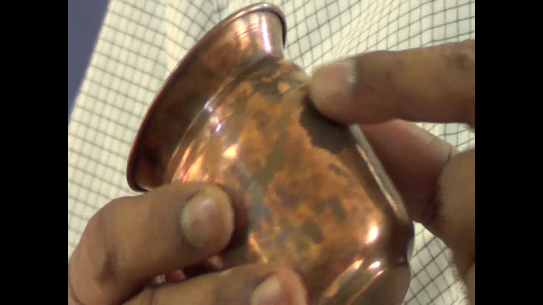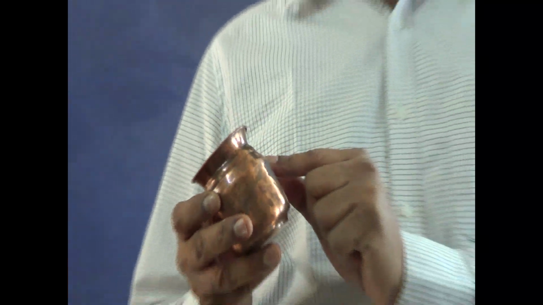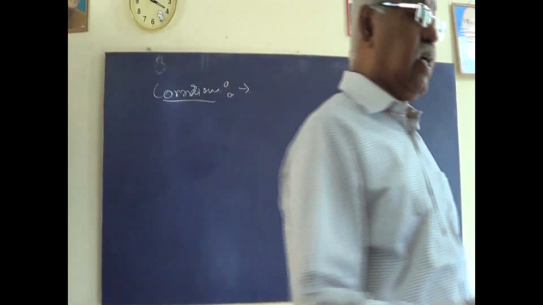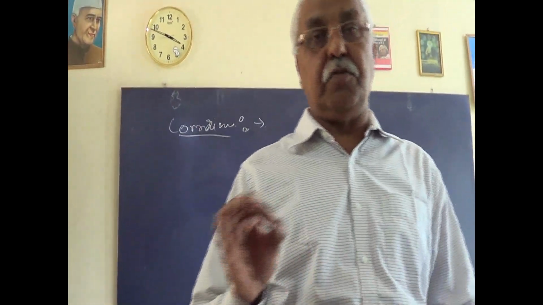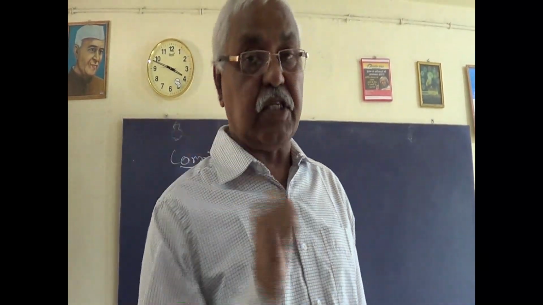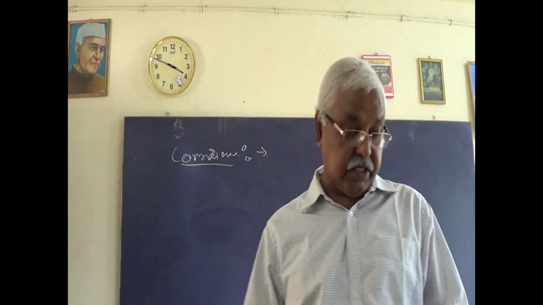Similarly, copper undergoes corrosion and gives a greenish product. Copper oxidizes and gives copper oxide, which is green in color. So, the copper has a greenish color. In the case of aluminum, it has a white corrosion product. For example, I will show you one activity here.